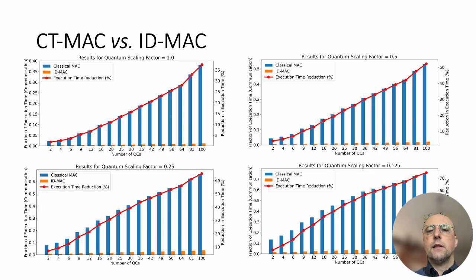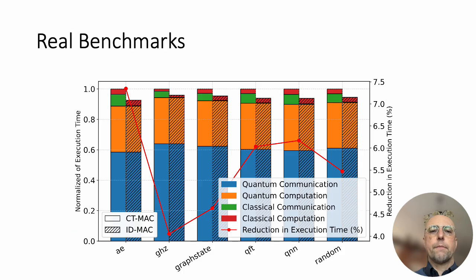As can be observed, IDMAC achieves a substantial reduction in the time spent on classical communication compared to that found for the CTMAC. The improvement becomes more and more relevant as the system scales. Finally, this graph reports the comparison between CTMAC and IDMAC for real benchmarks. Although the overall system size limits the absolute contribution of the communication to total execution time, IDMAC still provides improvement. Specifically, the proposed protocol nearly eliminates classical communication delay, yielding a total execution time reduction.